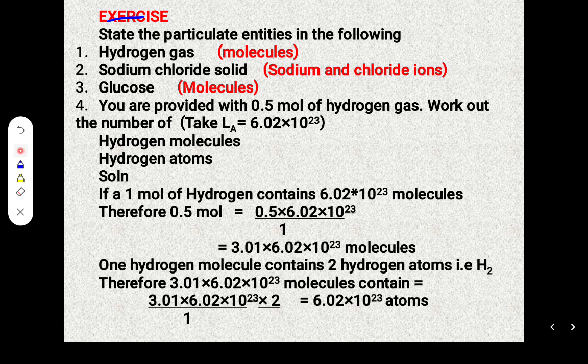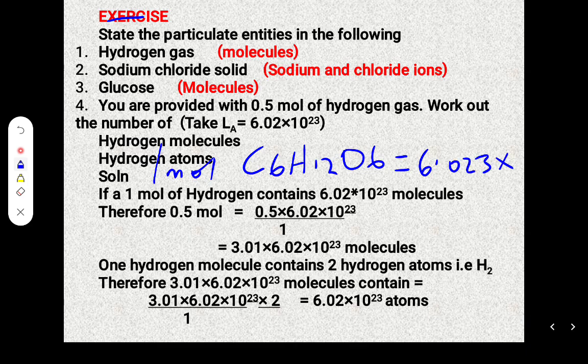Glucose is a molecular substance, so it is more convenient to refer to glucose as glucose molecules. Glucose is C6H12O6. So 1 mole of this shall mean that you have 6.023 times 10 to the power 23 of these.